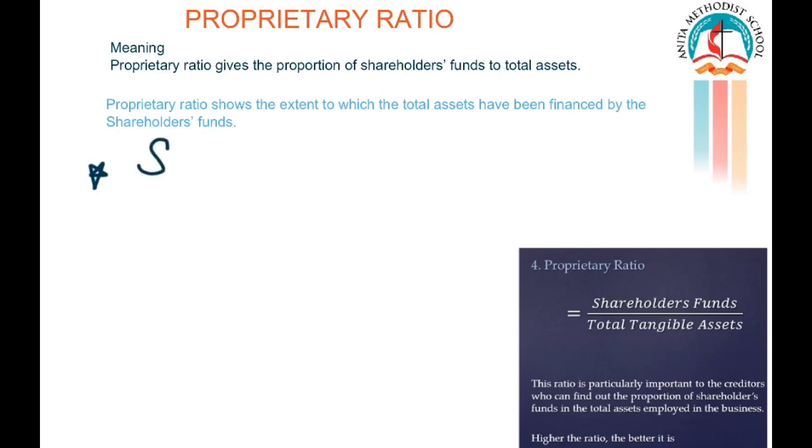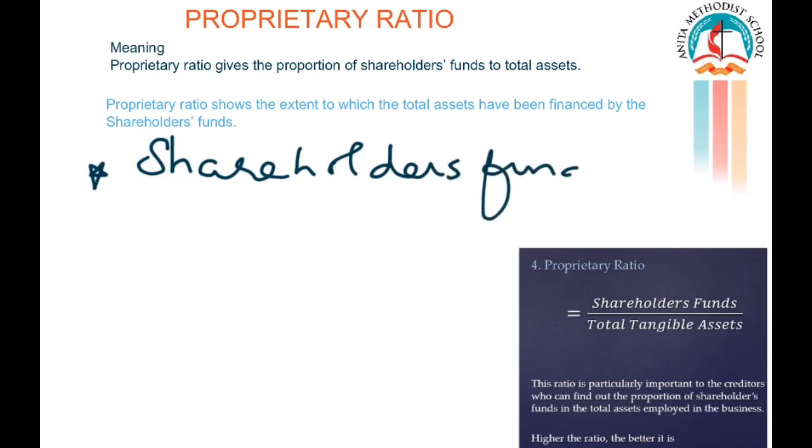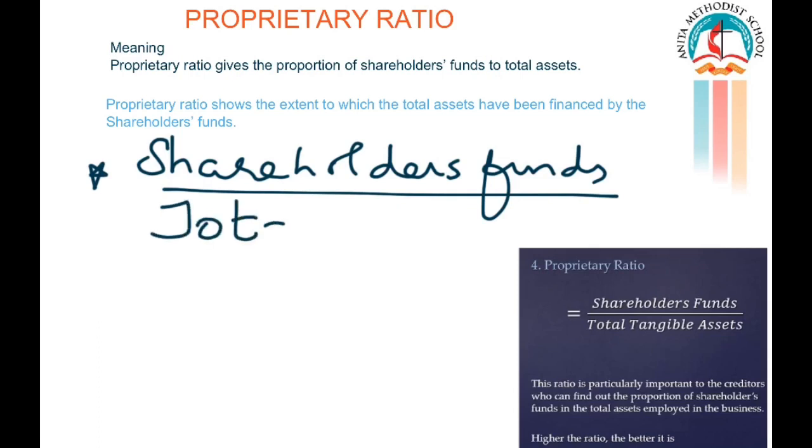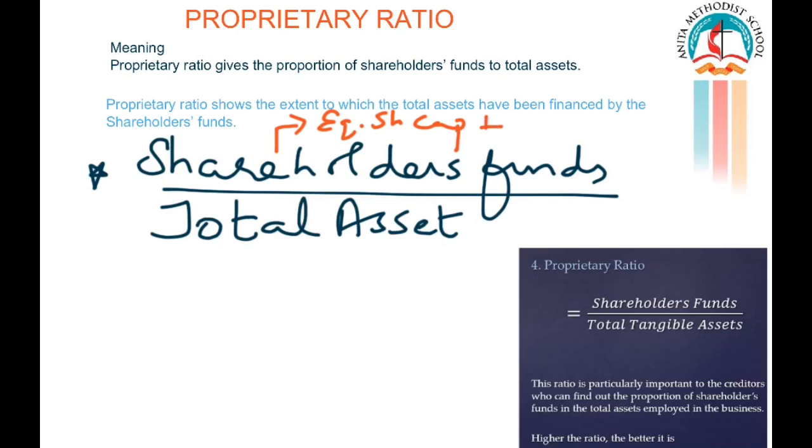Proprietary ratio is equal to shareholders' funds divided by total assets. You already know how to find out the shareholders' funds. How? Very good. Equity share capital plus preference share capital plus reserves and surplus.